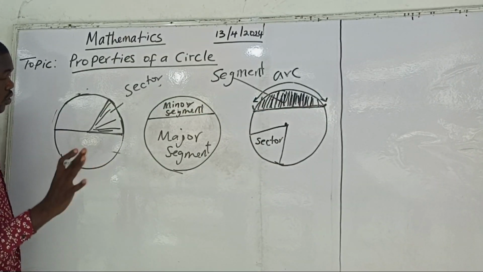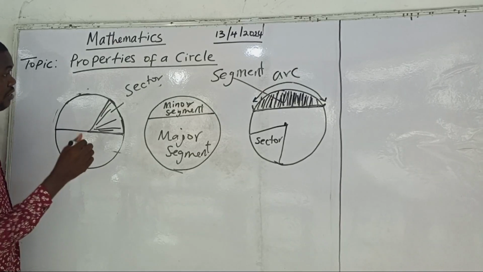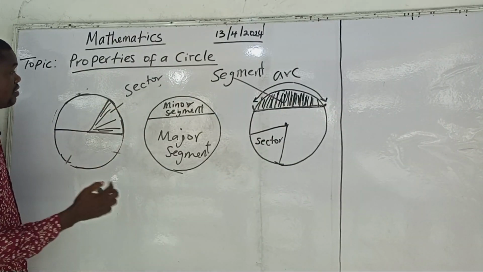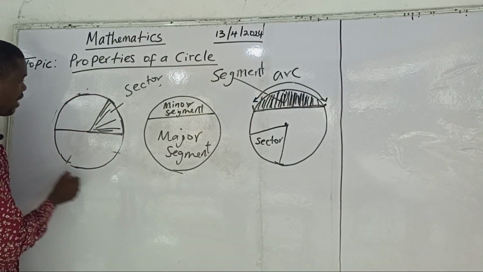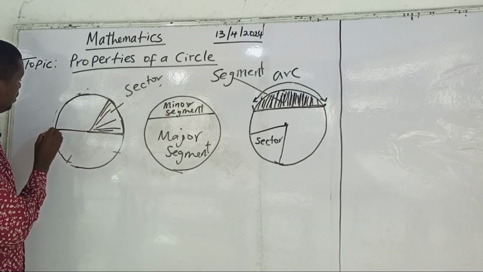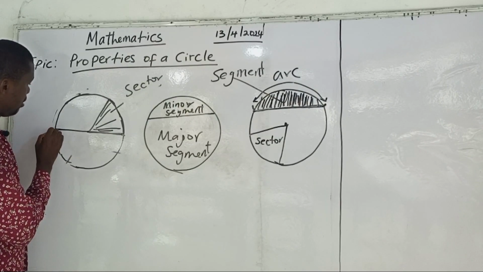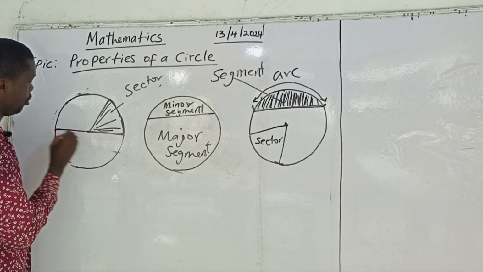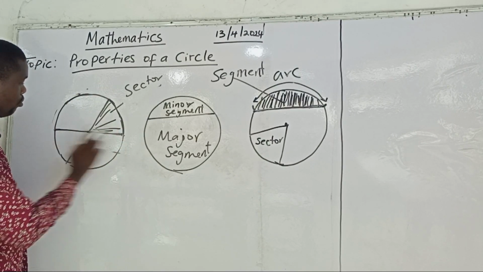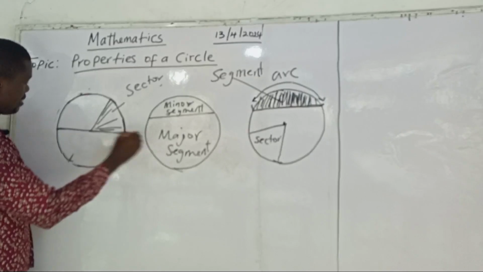So let's look at the few things we have talked about again. First of all, I told you the first property of the circle is the circumference, the curved outer boundary. Then we talked about the diameter, a straight line that divides the circle into equal halves through the center.